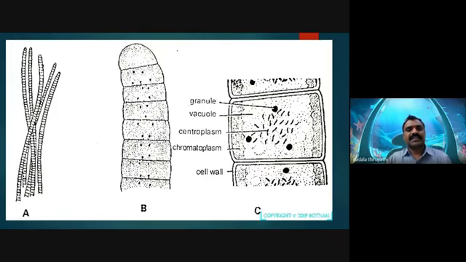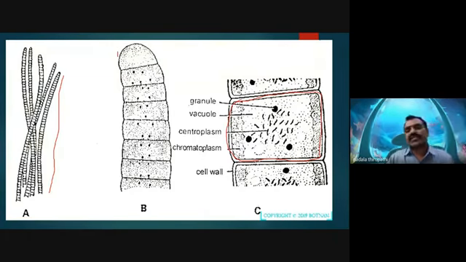Here, this is the trichome or thallus, or filament, of the Oscillatoria, and this is one cell among the vegetative cells of the trichome, among the Oscillatoria filaments. See here, these are the granules, and the larger vacuole we also observe.